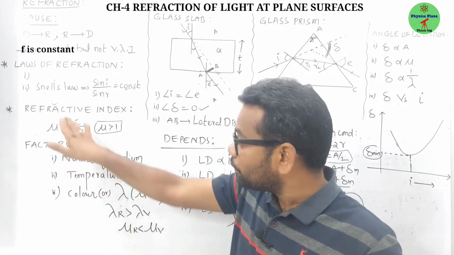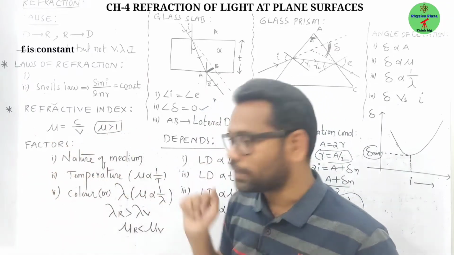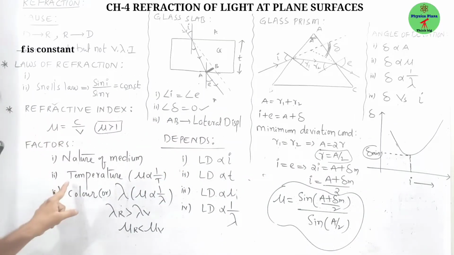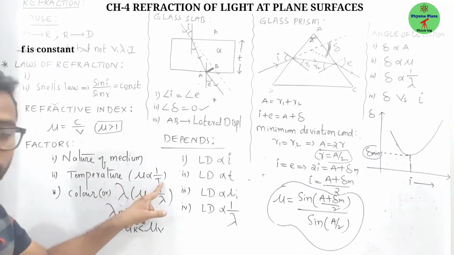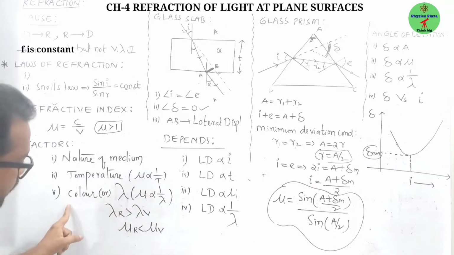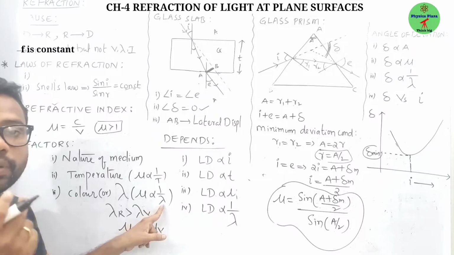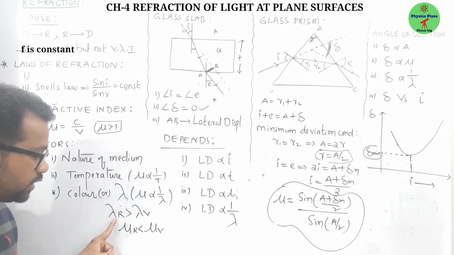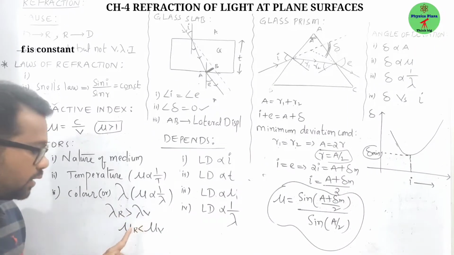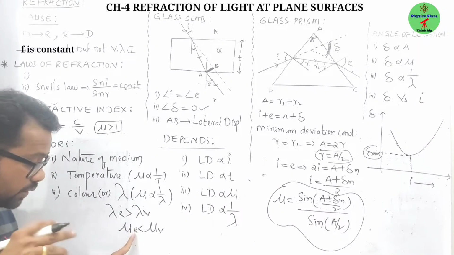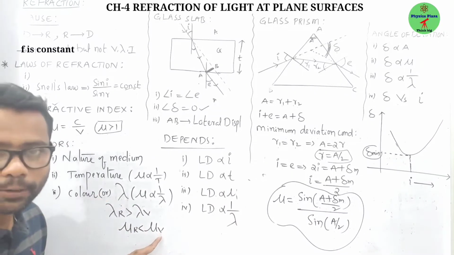Okay, fine. Refractive index, children, depends on the following factors. It depends on the nature of the medium, and it depends on the temperature, inversely proportional to the temperature. And the third one is color or wavelength, inversely proportional to wavelength. Which means, for red color the wavelength is more than violet color. Hence, the refractive index for a given medium is less for red color and more for violet color.